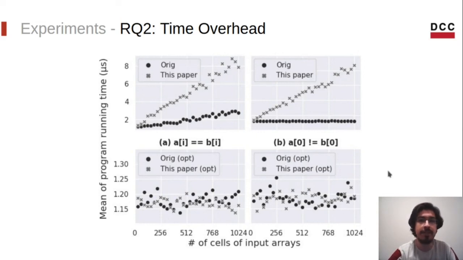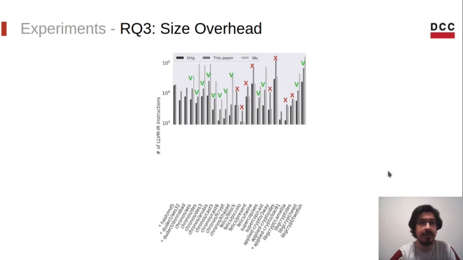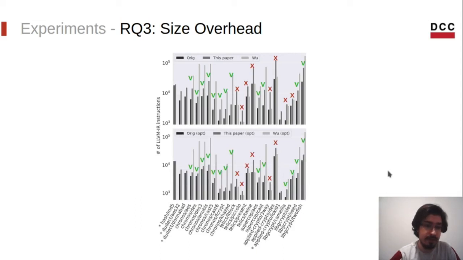And down here we have the same comparison, but this time we have optimized the programs with Clang O2. And note that the running time of the transformed version behaves the same for both inputs. I mean, regardless of the inputs, in the first case or the second, the behavior of the plot is the same. And finally, let's take a look at the size overhead that we add onto programs. Again, we can see that our tool beats SC Eliminator in most of the cases in the unoptimized version, and this remains true for the optimized version.